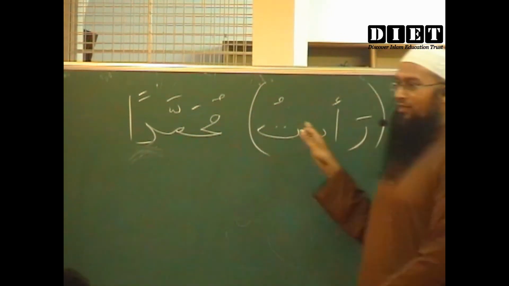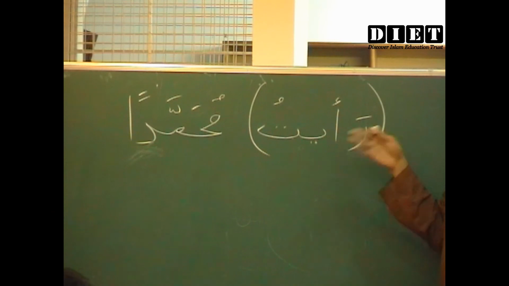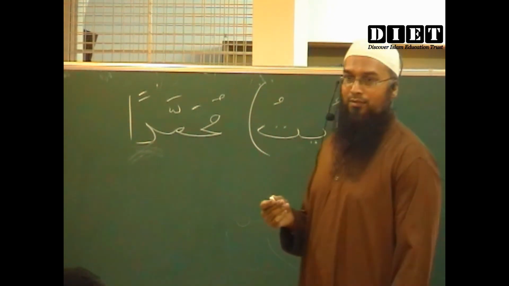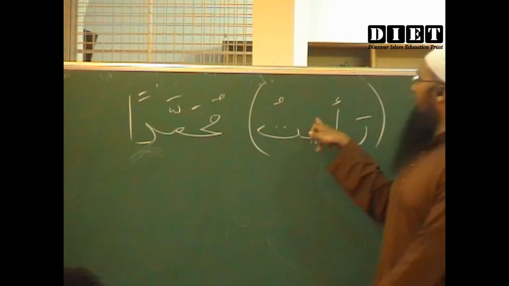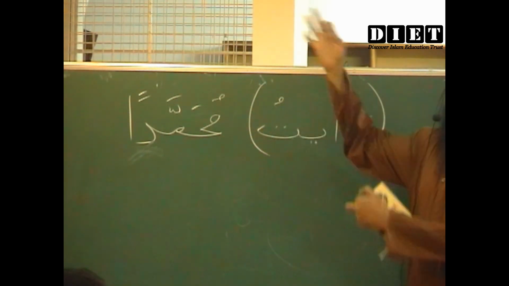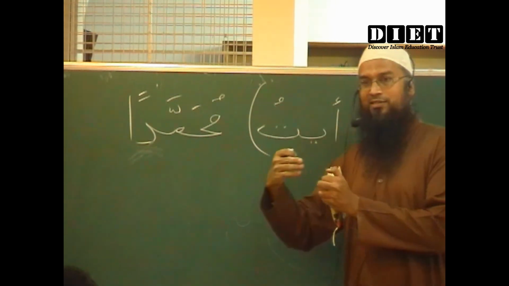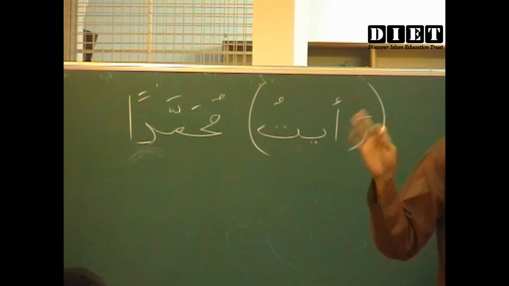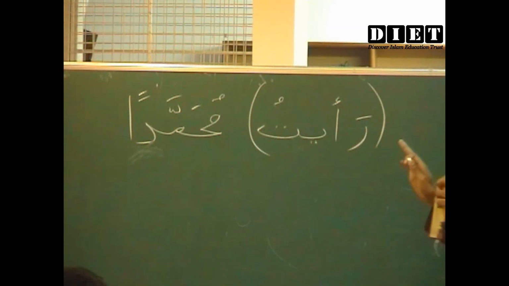Ra'aytu is for the mutakallim, I saw. Ra'aytu is for I. Ra'ayta, so this will keep on changing according to I saw, you saw, he saw. That is a separate subject. Inshallah, I will touch on it separately. Don't get into that, no need for it.